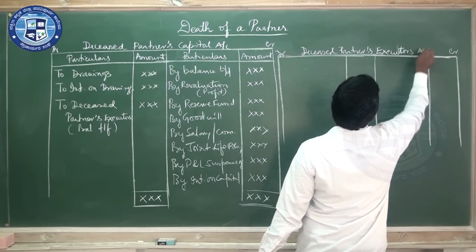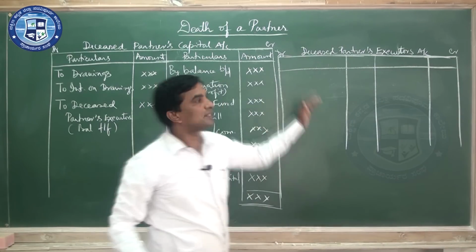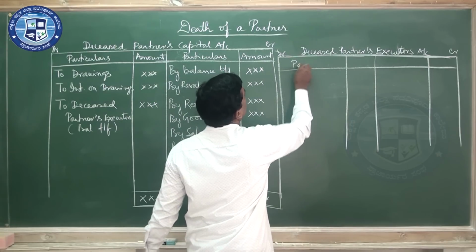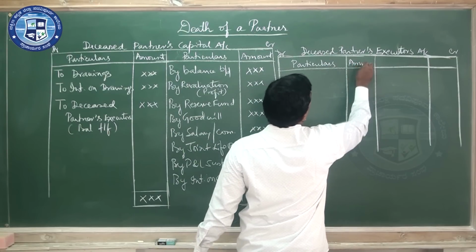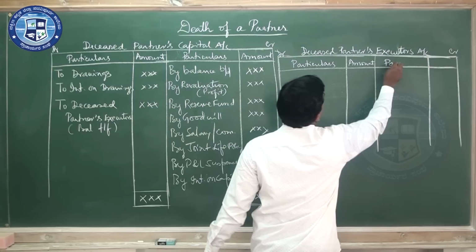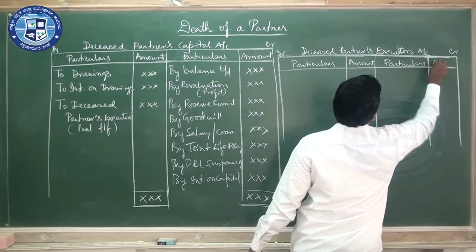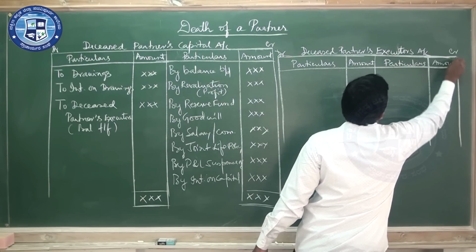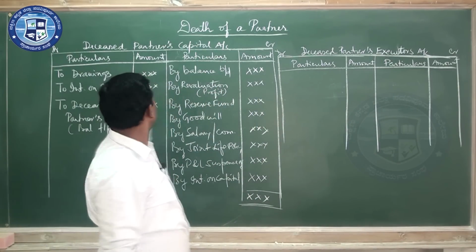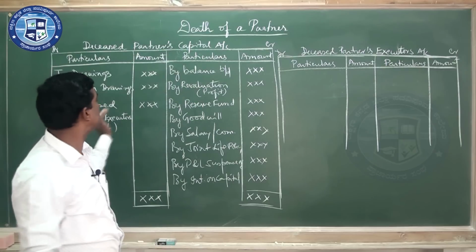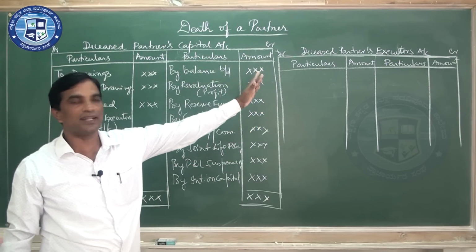The details same here: particulars, here amount, here particulars, and here amount. After preparing this one, from here we have to shift this balance to that account. For settlement, we want that account also.